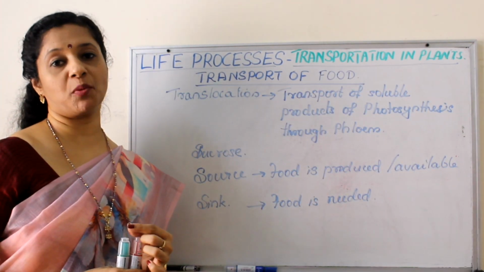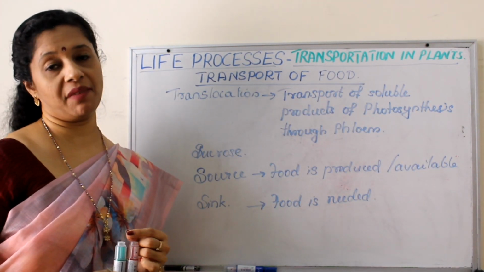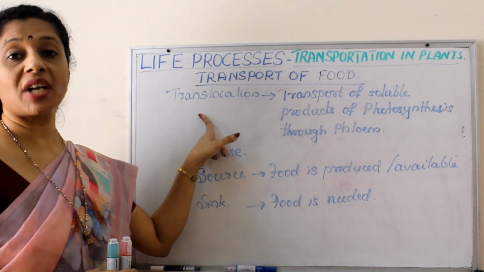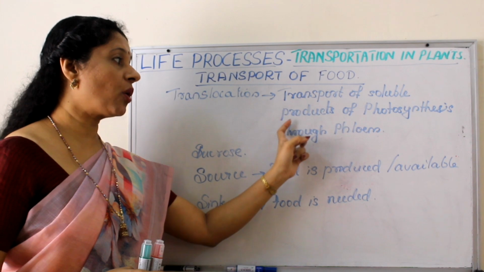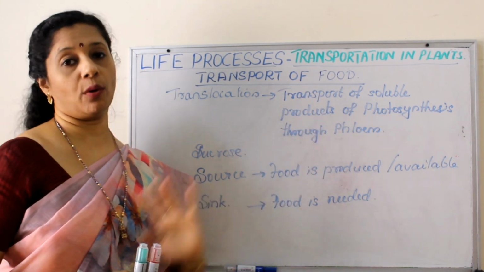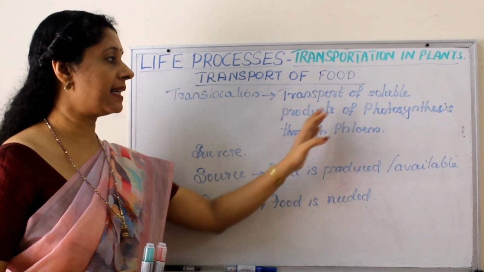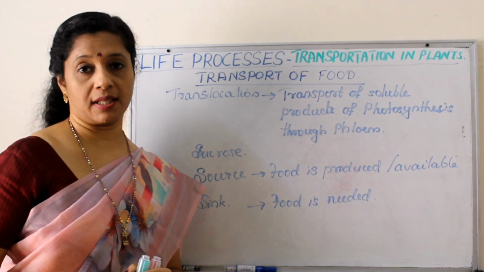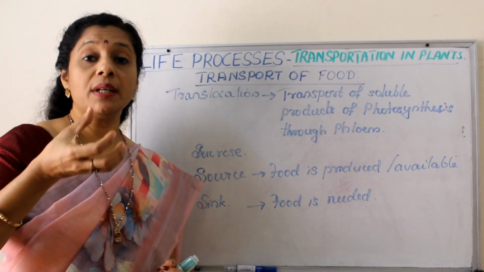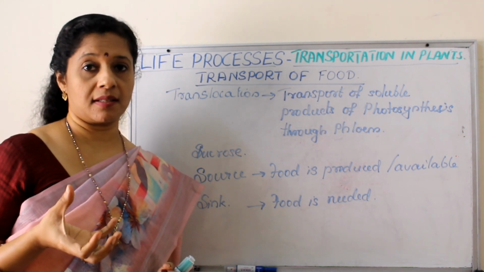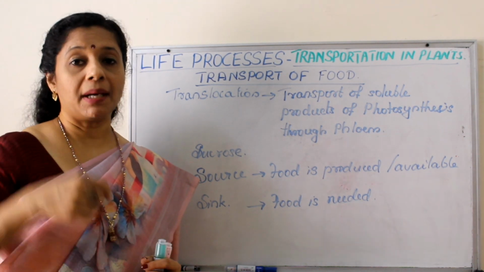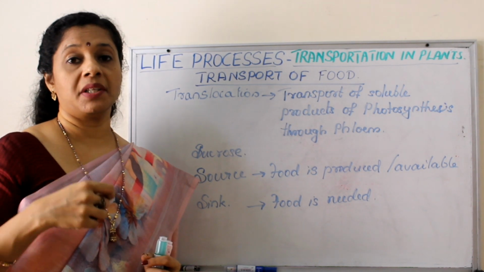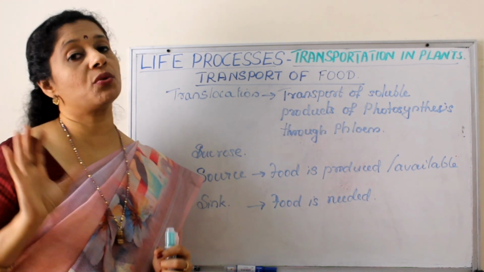When we talk about transport of food, one important definition we have to study is translocation. That is the transport of soluble products of photosynthesis through phloem. It's very simple. Let us see. Soluble product of photosynthesis. We know if the food is in the form of solid substance, it cannot be passed on through the plant. It is difficult. But once mixed in the water, in a soluble form, it is easy to transport.